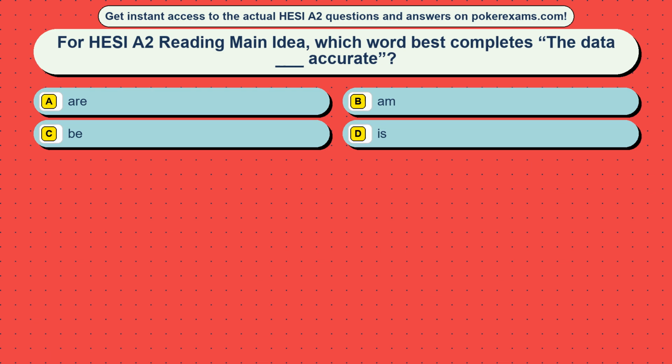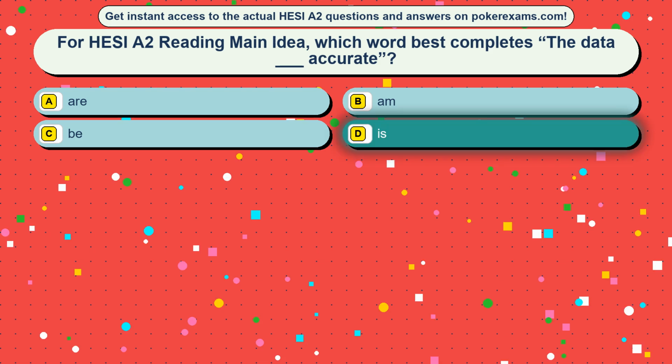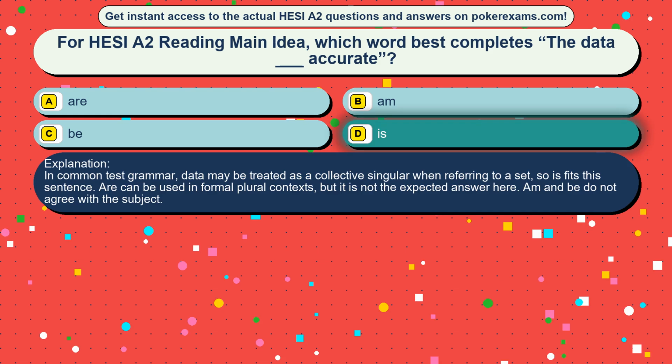Question 2. For HESI A2 reading main idea, which word best completes the sentence: data blank accurate? Option A, are. Option B, them. Option C, be. Option D, is. The correct answer is option D, is. In common test grammar, data may be treated as a collective singular when referring to a set, so is fits this sentence. Are can be used in formal plural contexts, but it is not the expected answer here. B and C do not agree with the subject.